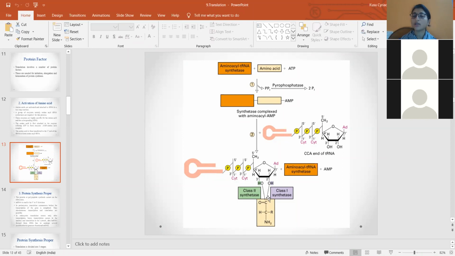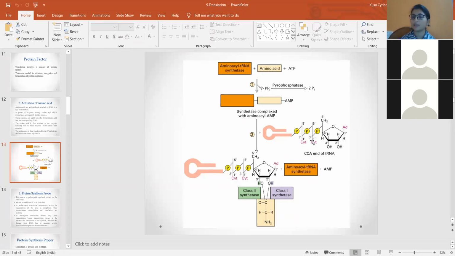Once the amino acid is attached to the tRNA, the synthetase enzyme and the AMP are recycled. They get detached from the amino acid and will be utilized for the activation of the next amino acid.